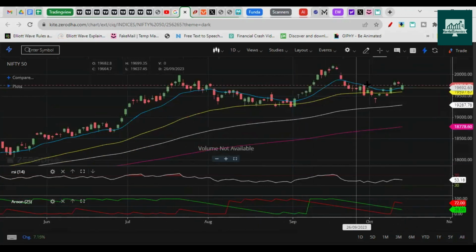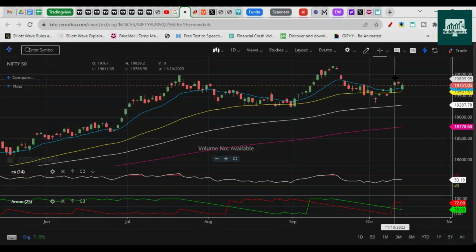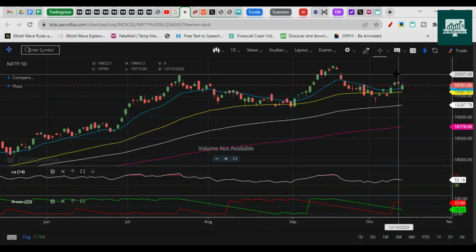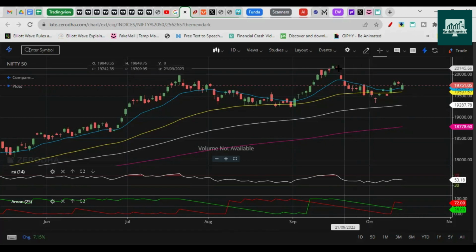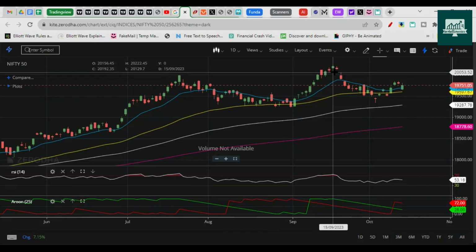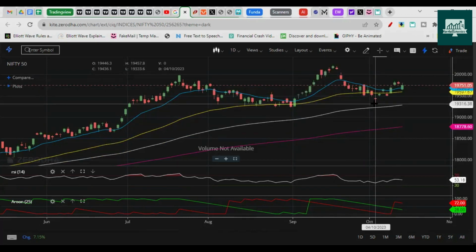And now if you see here, overhead resistance lies around 20,000. We have to watch this area of resistance, that is 19,953 to 20,000. Obviously this is a whole number, so this will be a major resistance going forward. If Nifty reaches here, we have to be cautious, and we will be completely changing our view to bullish only when it breaks this high of 20,222, right? And then we will be turning bearish once it breaks this low of 19,333.